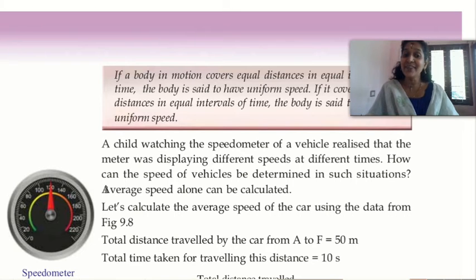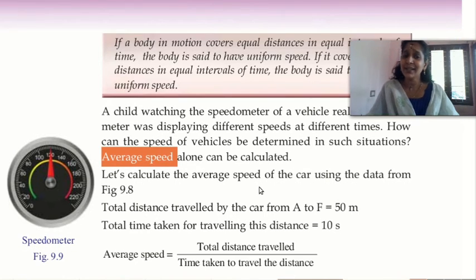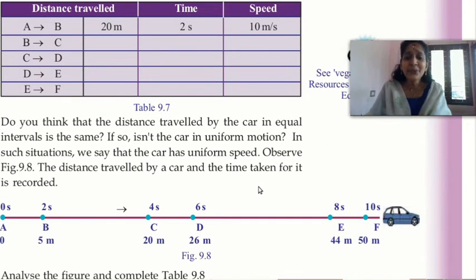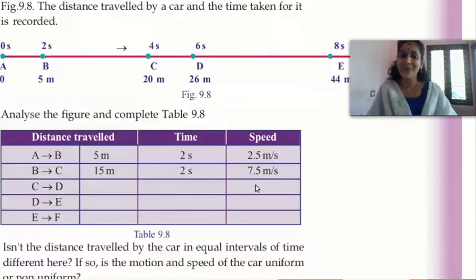During that time, we can calculate the average speed. How can we calculate the average speed? We can calculate it by using the data of your car, traveling in a car. By using that data, we can calculate the average speed. Okay?